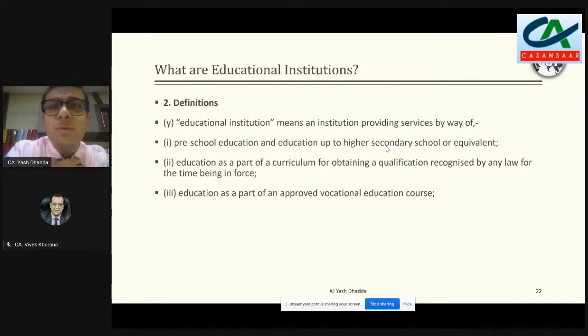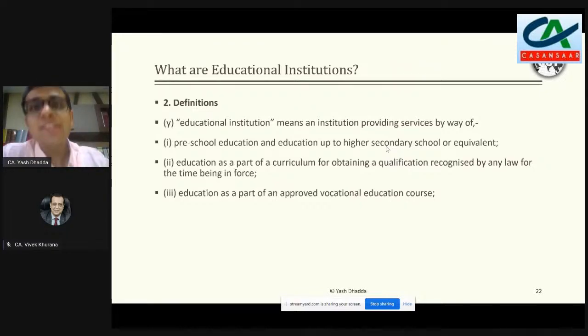But my understanding would say that this would not be the correct way of looking at it, because it says higher secondary school or equivalent. And higher secondary, specifically, it is recognized what is the meaning of higher secondary. So basically, any education which is, even if it is given by a tuition teacher, if I've taken that education, and after taking that, it can be said that it is equivalent to higher secondary, and the parameters which are set by these boards are met, then in that case I can really say it is equivalent education.